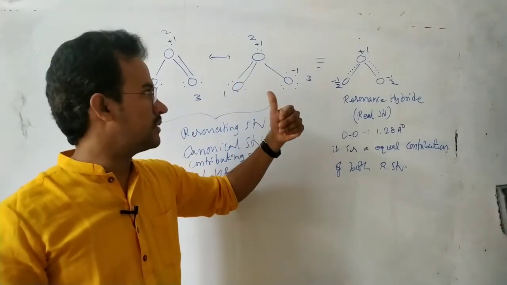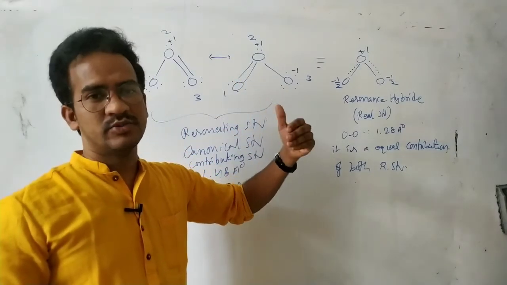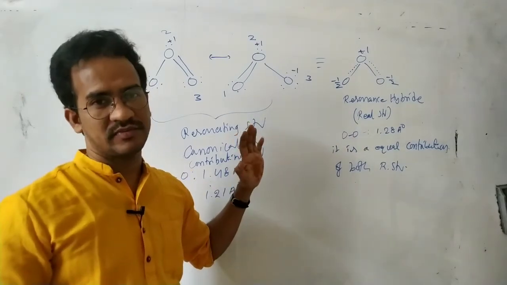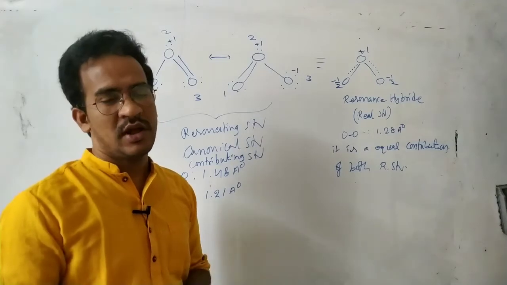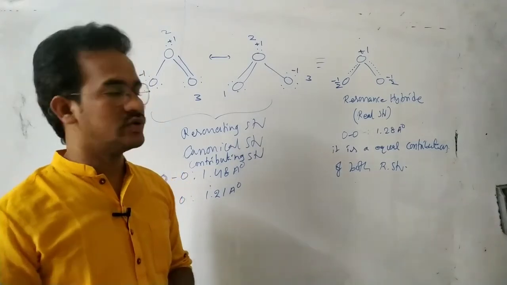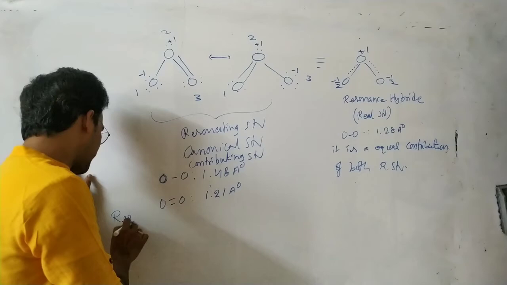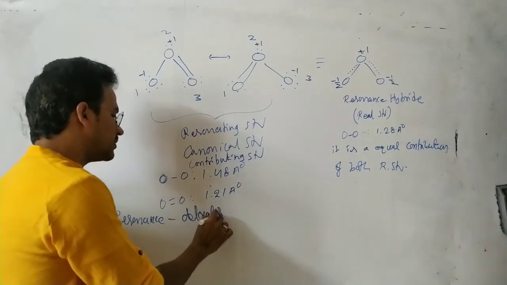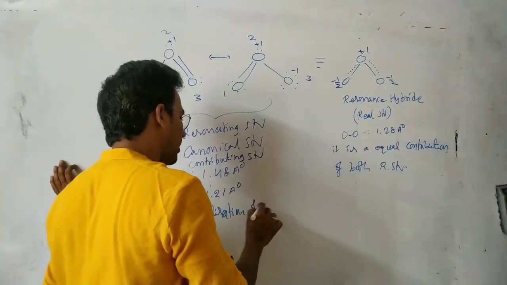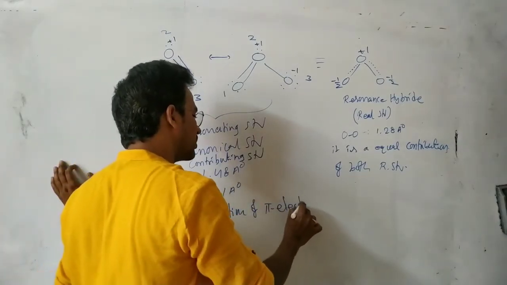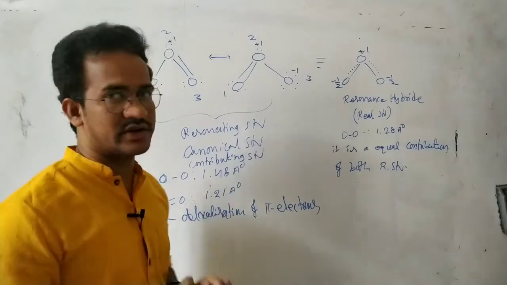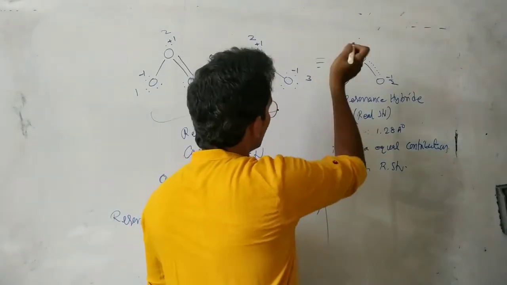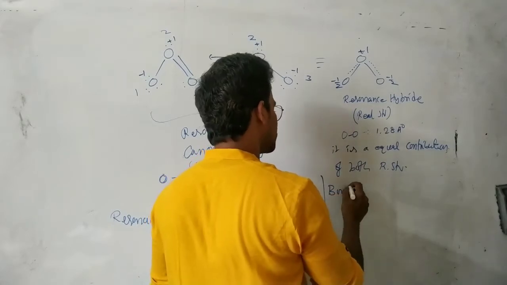I am repeating again. The phenomenon of the possibility of more than one Lewis structure is called resonance. Those structures are possible by delocalization of the pi electrons. So finally, resonance is a delocalization of pi electrons. Delocalization of pi electrons is known as resonance. That is final. Now, because of this delocalization, bond order changes.